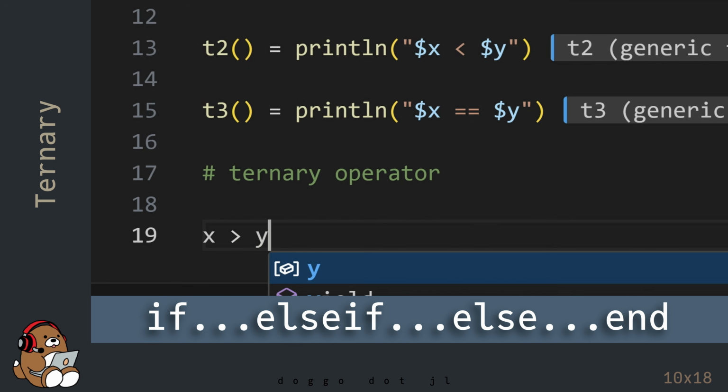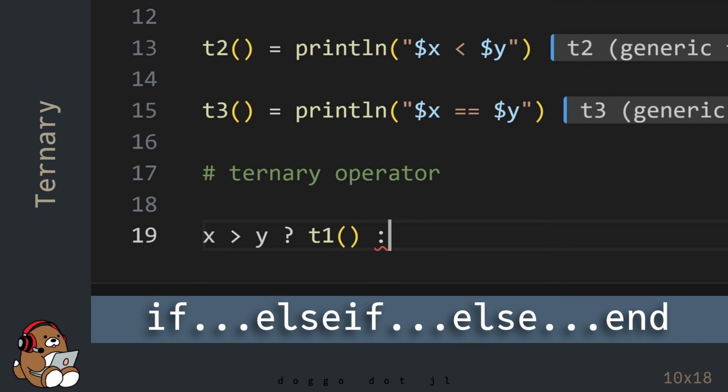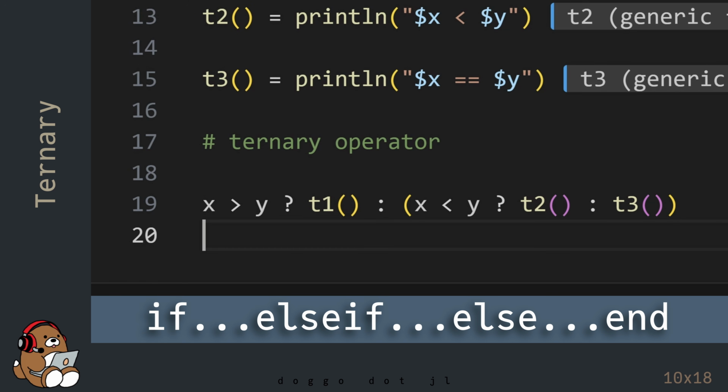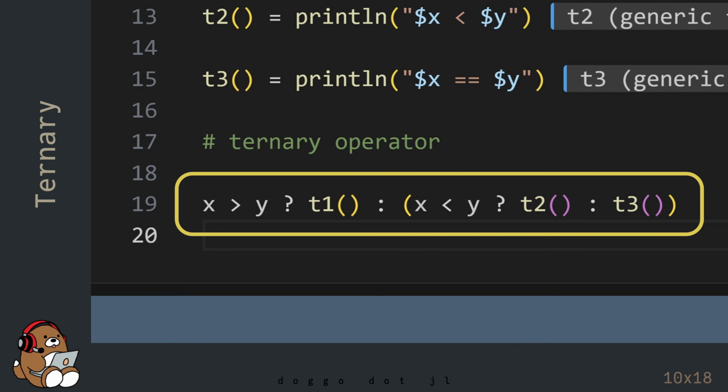Using the ternary operator will give you the same results as using an if expression, but you can get that result by using a single line of code. Now before hitting Shift-Enter, let's talk about this code.